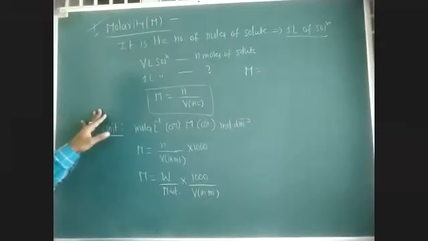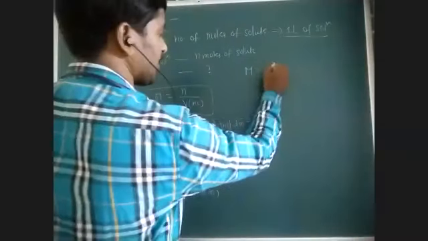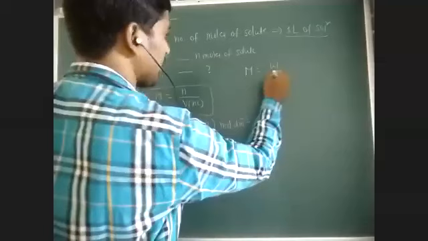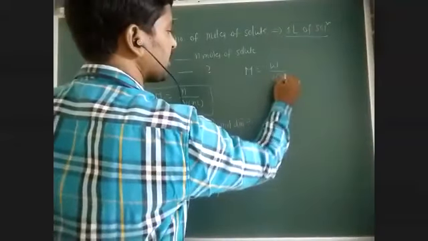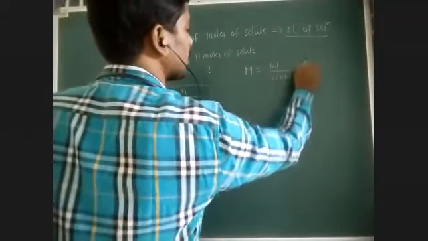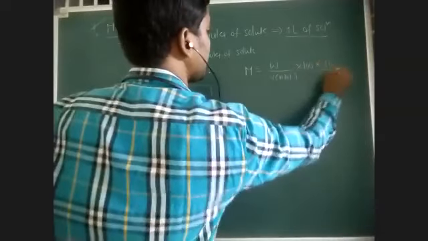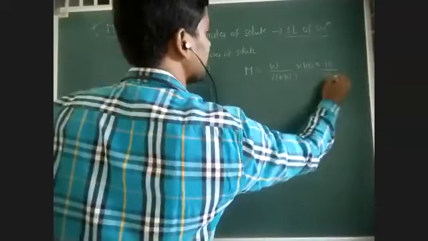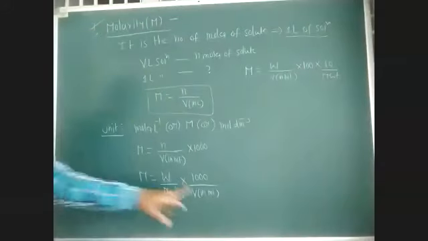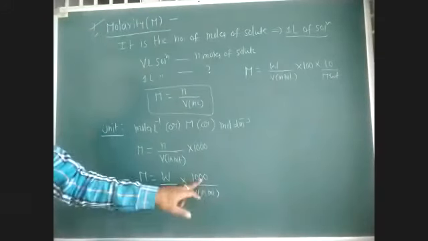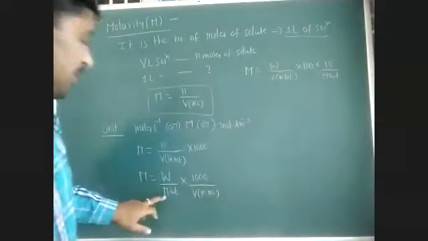Molarity is equal to weight by volume in ml, into 1000, divided by molecular weight. I am rearranging it like this: weight by volume in ml into 1000, and I am writing 1000 as 100 into 10, divided by molecular weight.